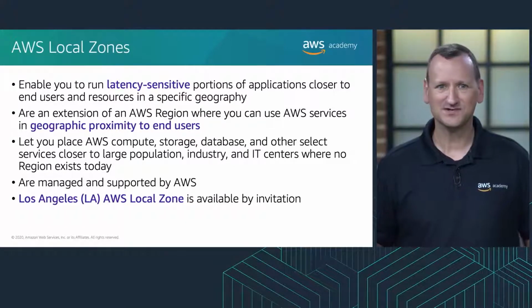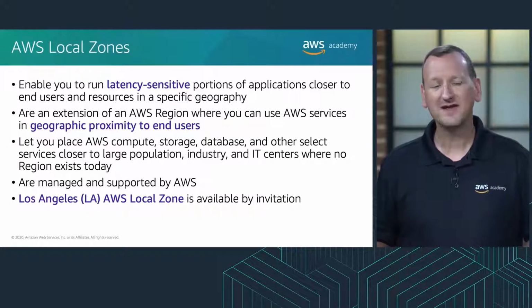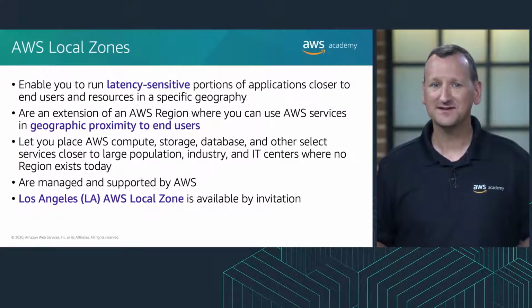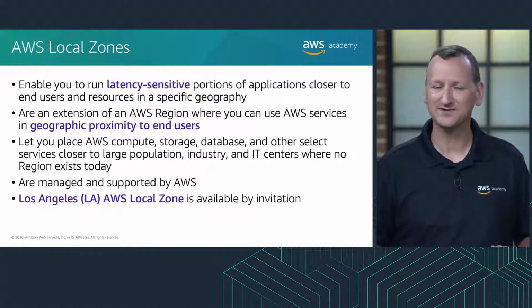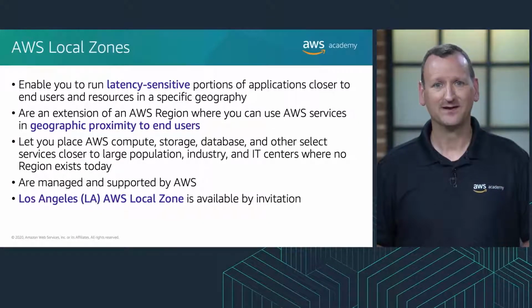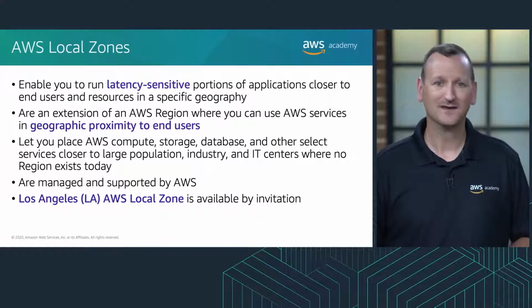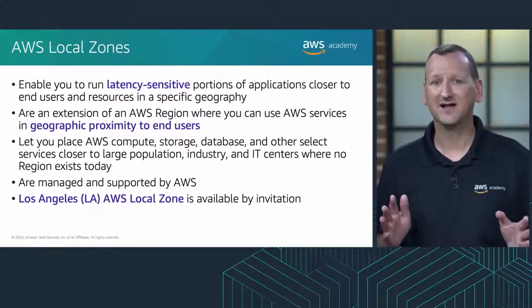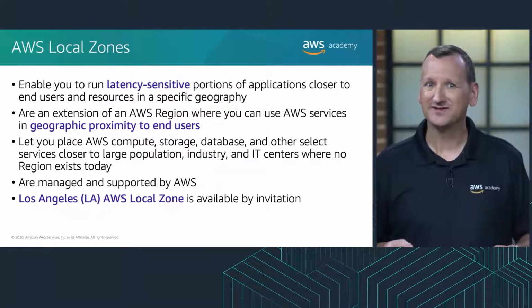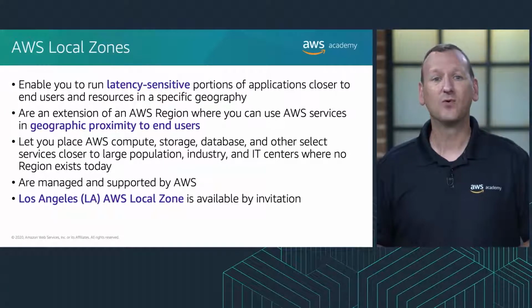They work well for various use cases, such as creating media and entertainment content, real-time gaming, running reservoir simulations, automating electronic design, and machine learning. AWS local zones provide compute, storage, database, and other select services to local end users, such as Amazon EC2, Amazon Virtual Private Cloud, Amazon Elastic Block Store, Amazon FSx, and Elastic Load Balancing. The Los Angeles AWS local zone is generally available by invitation today, and you can expect more local zones to come.